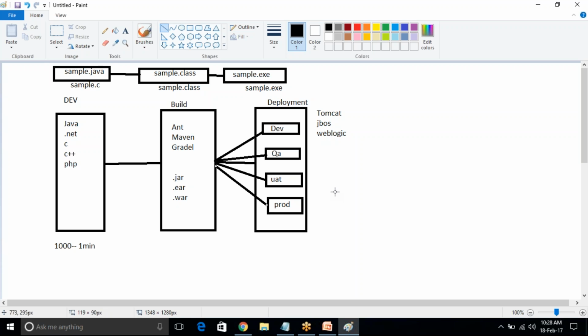So this process is called build and release. The whole process is called the build and release. We are building the code and releasing the code. This is called the build and release. So here we are doing so many things manually.